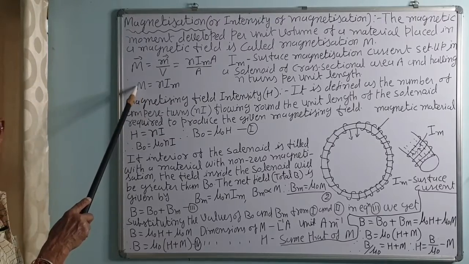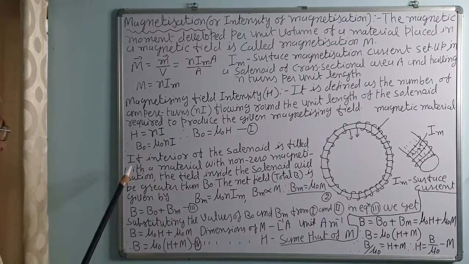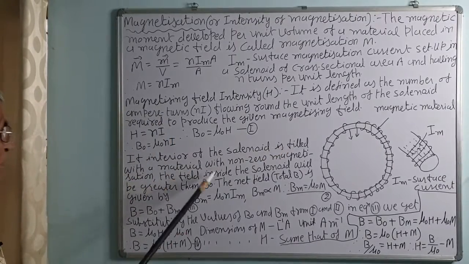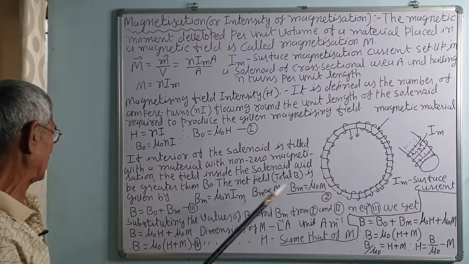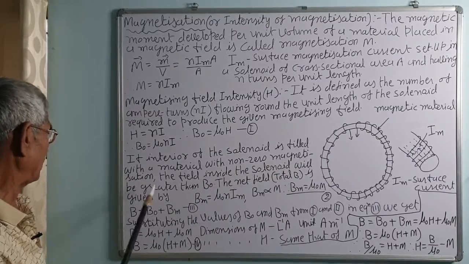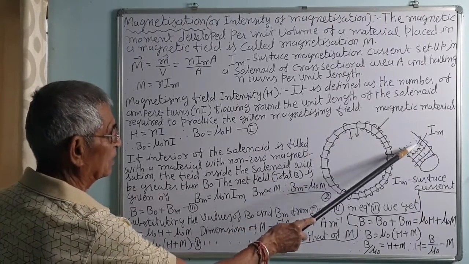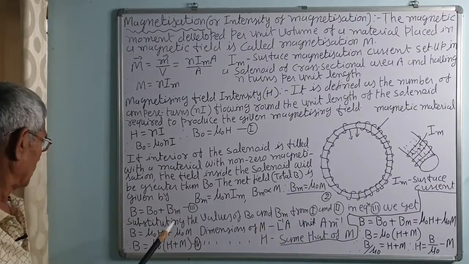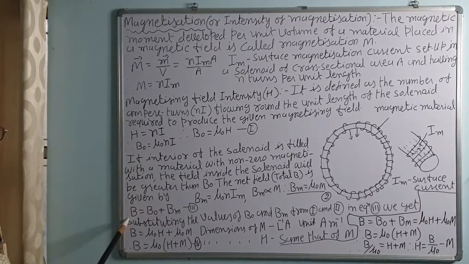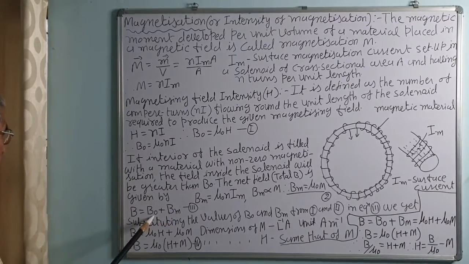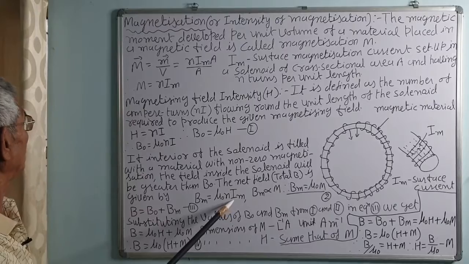We will switch over to that induced magnetic field also from this, that is Bm. If the interior of the solenoid is filled with a material, when current is passed, it magnetizes. The field inside the solenoid will be greater than B0, because it induces the field due to the surface magnetization current produced in the piece. So, total induced magnetism due to that is say Bm, then total magnetic field in the solenoid will be B is equal to B0, that is mu 0 Ni, plus Bm induced. Then Bm is equal to mu 0 Nim.